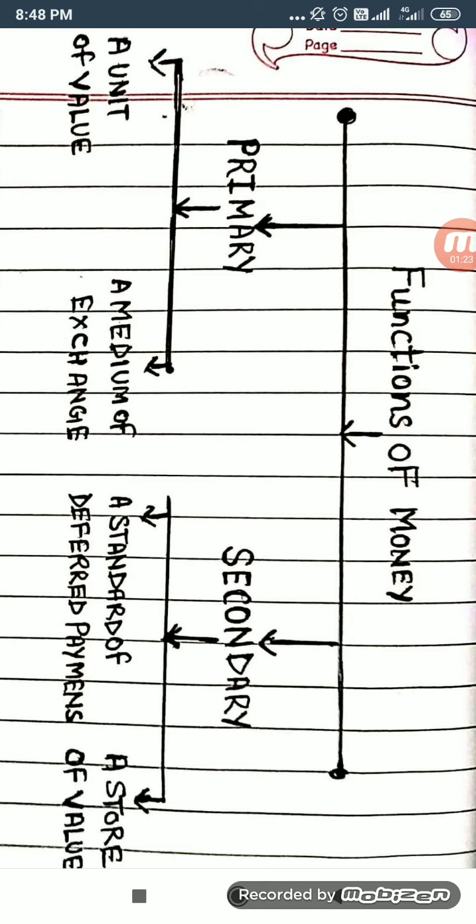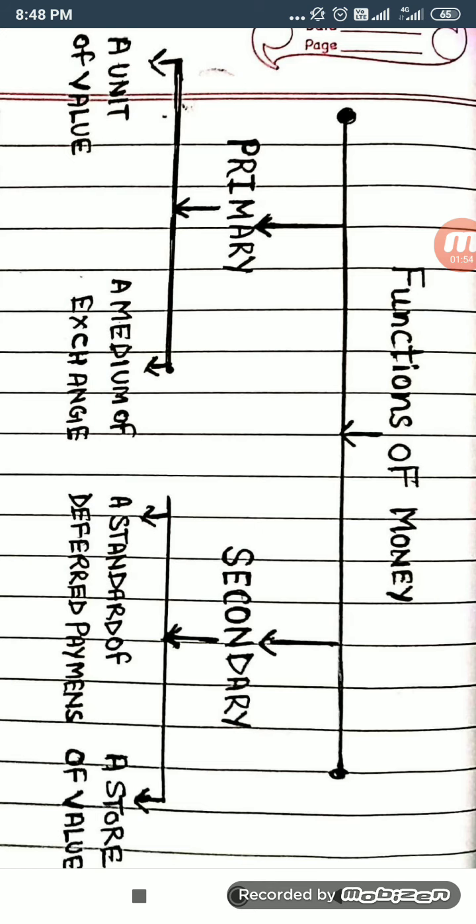After the primary function, when we fulfill our primary needs with the help of money, we come to the secondary functions. The secondary functions are derived from the primary functions. Whenever we finish our primary need of money, we go to the secondary part of money, that is a standard of deferred payment and a store of value.